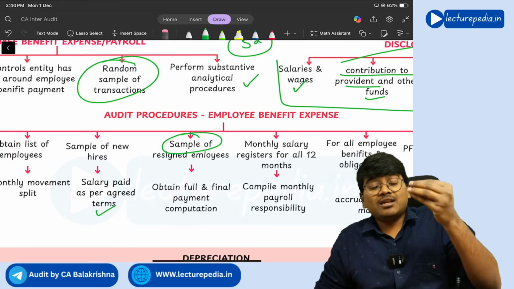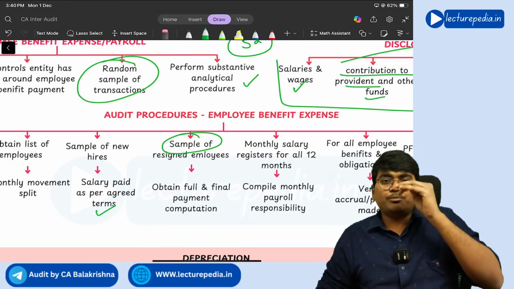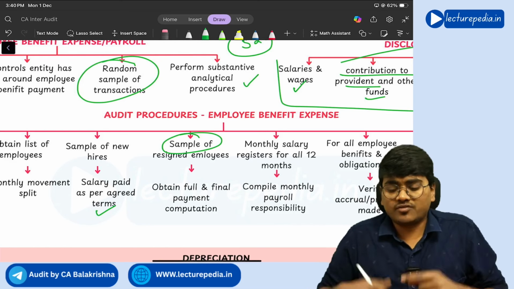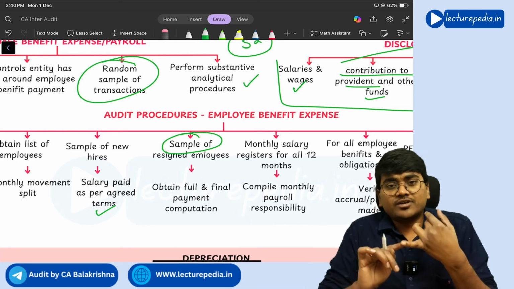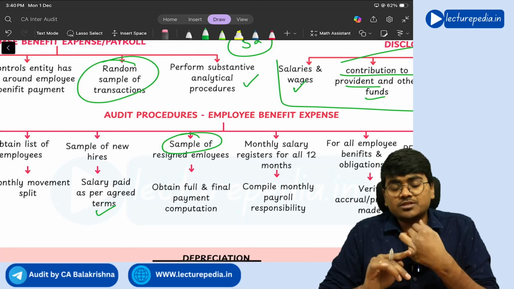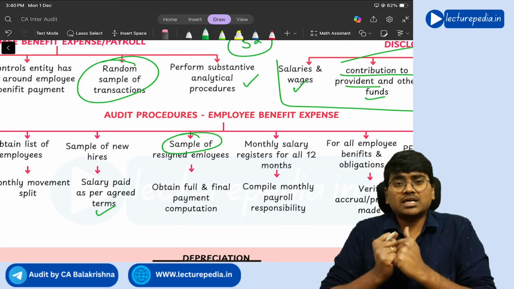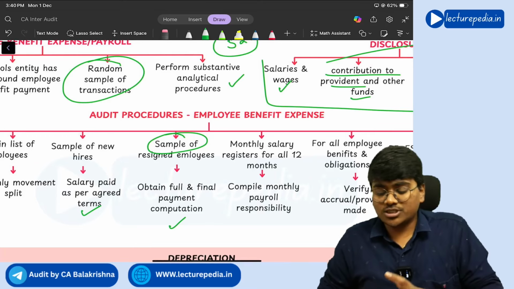And the employees who have resigned recently, you need to take a sample of resigned employees and check the final payment calculation. When the employees leave the organization, there will be a full and final settlement made to the employees. Further, a calculation will be done. If at all there are any unused leaves, if at all there is any gratuity, the final payment you will calculate and you will give to the employees. That calculation sheet you need to ask.